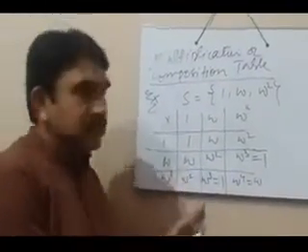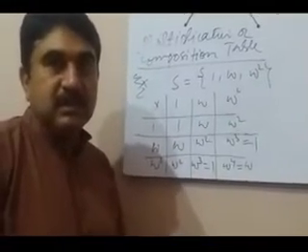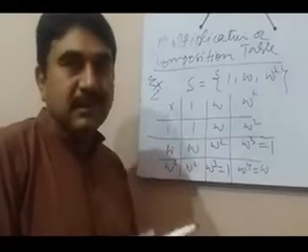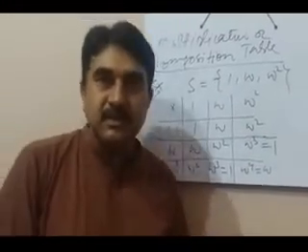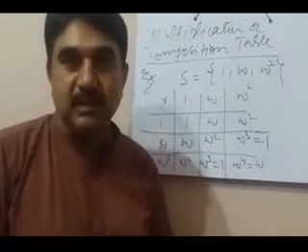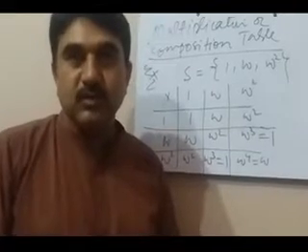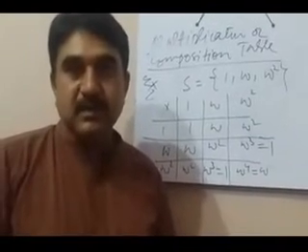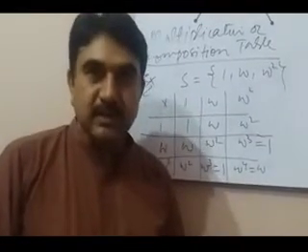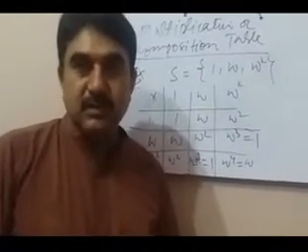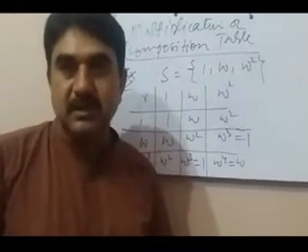Now this table shows that when any two elements of set S are multiplied with each other, the result also comes in the given set. So it is proved that multiplication is a binary operation on the set S, whose elements are 1, omega and omega square. So this was the composition table. I hope that you are very much clear about how the multiplication table is used to prove that the given operation is a binary operation on the given set or not.